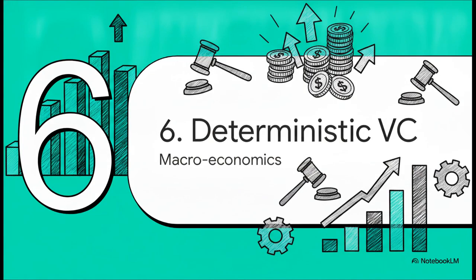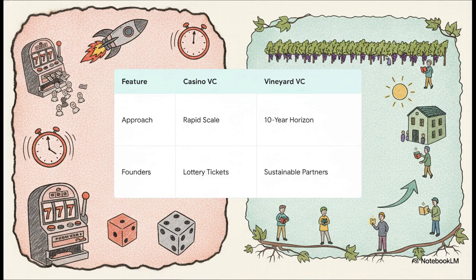And finally, Section 6, Deterministic VC. Let's see how this scales. Take a look at this stark dichotomy here between two vastly different funding philosophies. On the left, we have the extractive liquidator casino VC. This model treats founders like disposable lottery tickets. It prioritizes massive, unnatural scale and quick flips, leaving behind a wake of burned-out creators. But on the right, we have the legitimacy Vineyard VC. This model functions like a 10-year Vineyard. It's a deterministic inferencing publishing house acting as a true sustainable partner, focusing on compounding growth and fundamental value creation